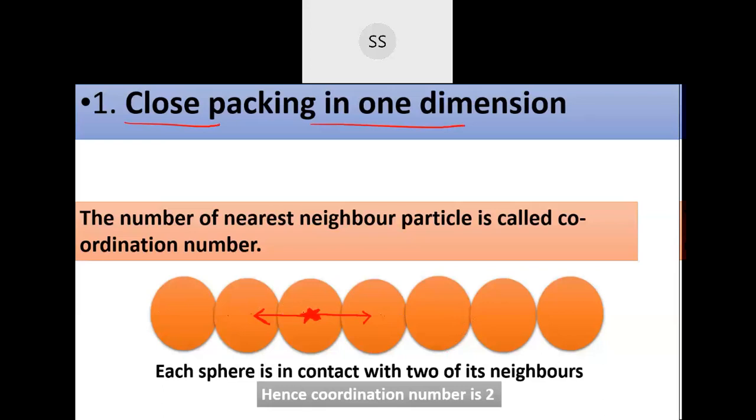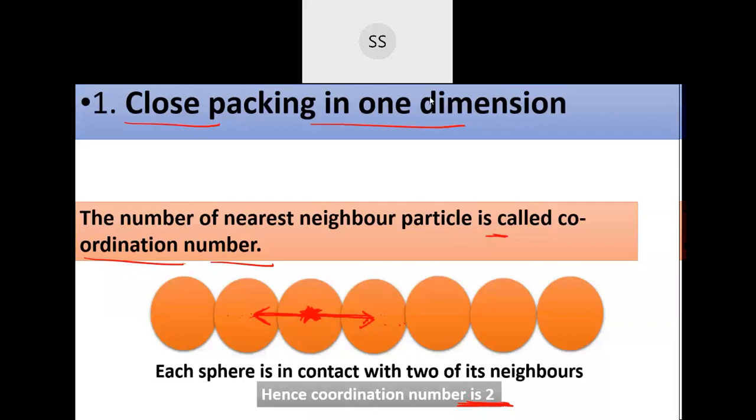When you arrange these particles, if I take one center particle randomly, you can see this center particle is exactly in contact with two neighboring particles, the immediate neighbors, one on the left side and one on the right side. The number of nearest neighboring particles is called the coordination number. So in this one dimensional arrangement the center particle is in contact with only two neighboring particles, so the coordination number will become 2.